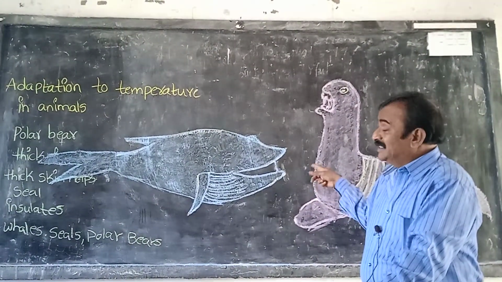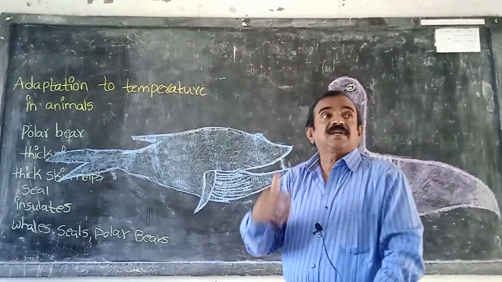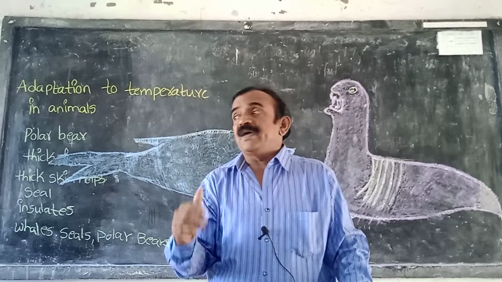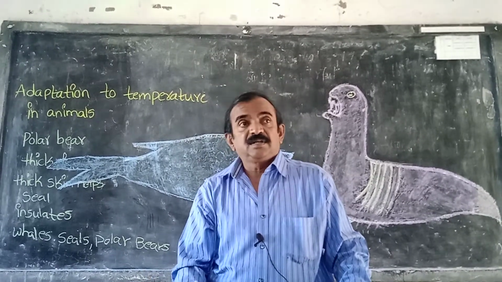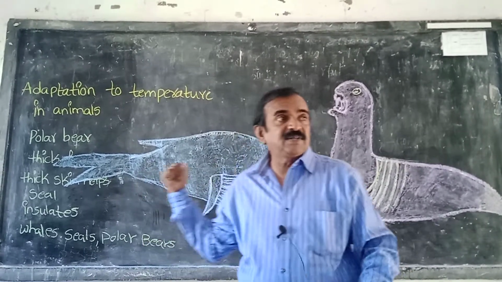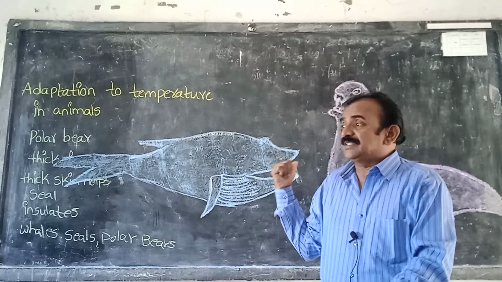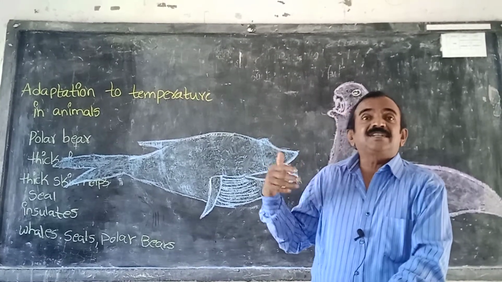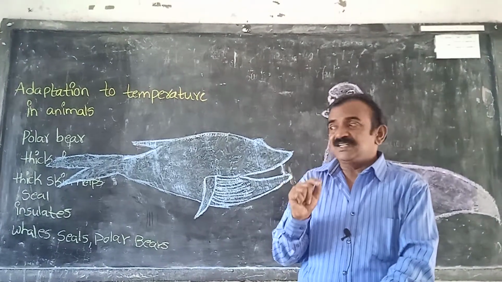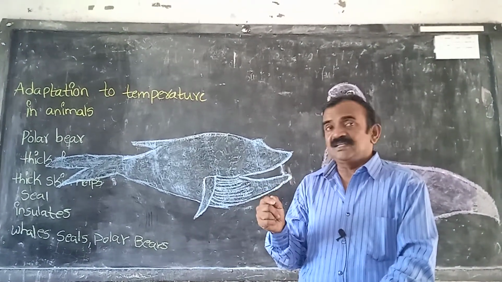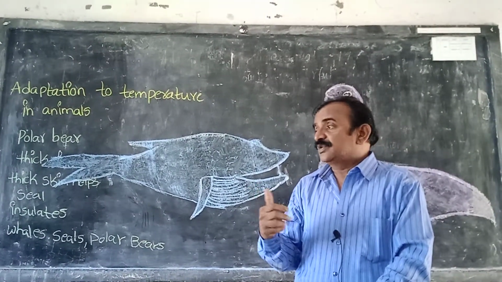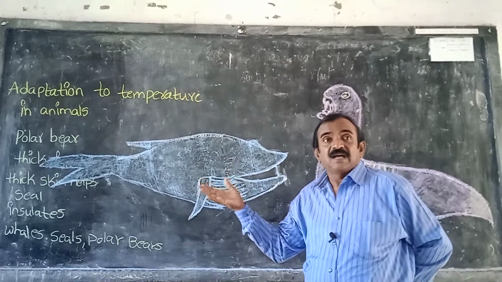And they withstand the cold climatic conditions. There the temperature is below 0 degrees centigrade, -5, -10 degrees centigrade. We cannot survive, but these animals survive. How are these animals tolerating low temperature? What are the adaptations they are having?